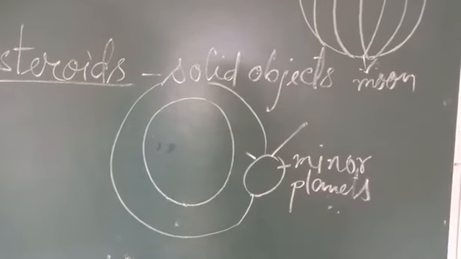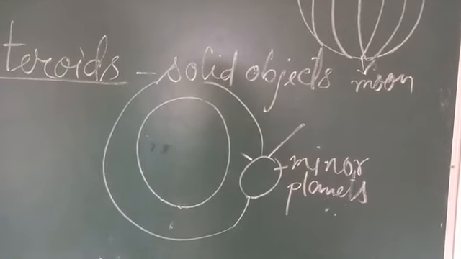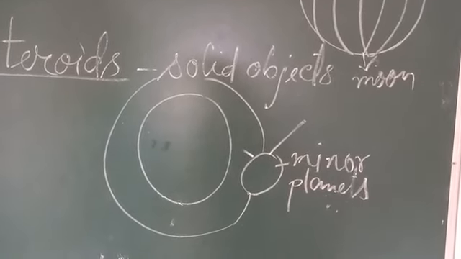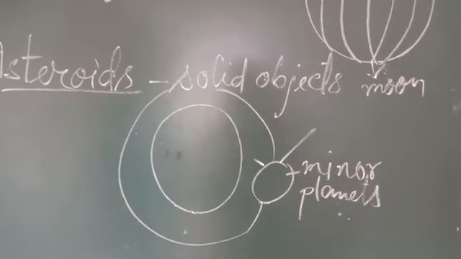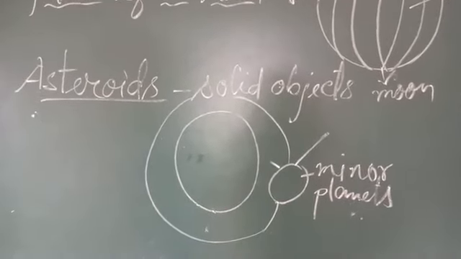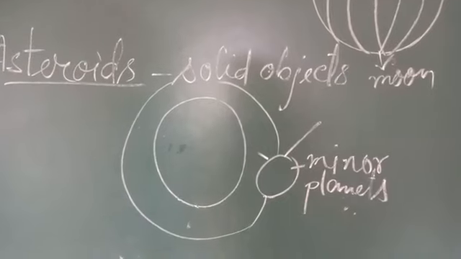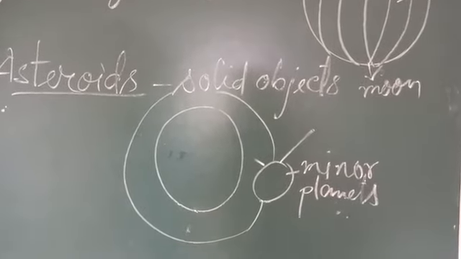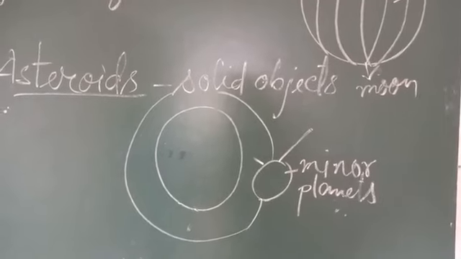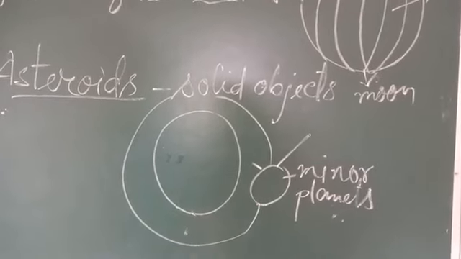It is now widely believed that asteroids are broken pieces of some planets, which probably exploded soon after their birth. That means 8 planets are there, and these asteroids are formed because of the breaking of some planets. So it is the breaking part of the planets.